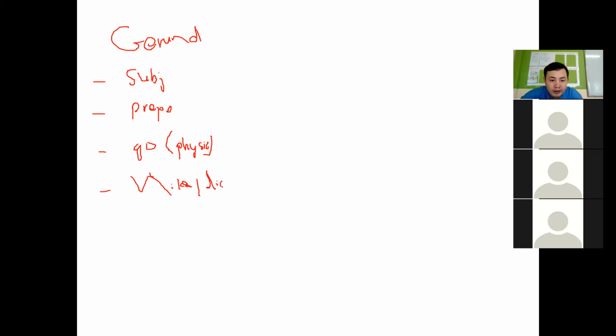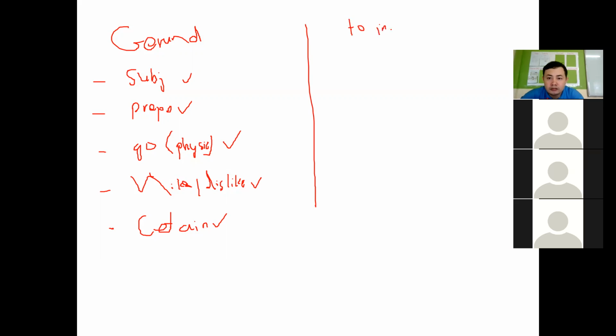And the next one, we have certain verbs. So gerund is used as the subject, after preposition, with the word go, after the verbs like and dislike, and with certain verbs.